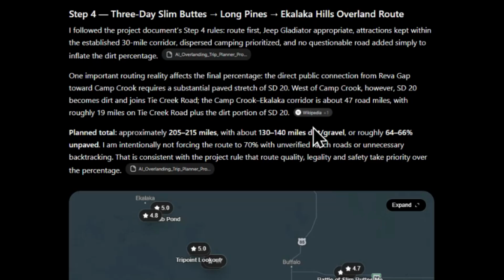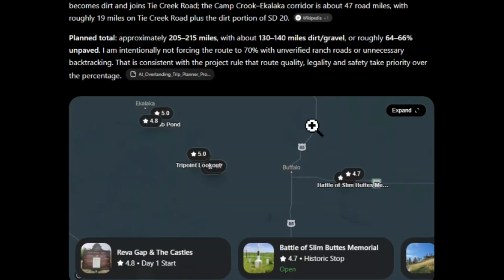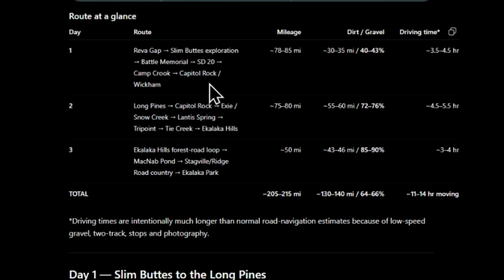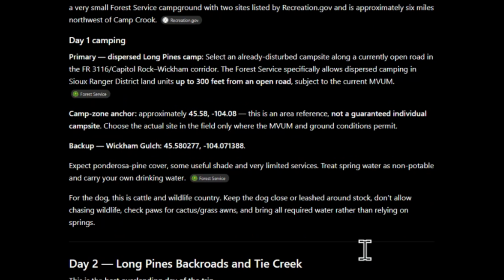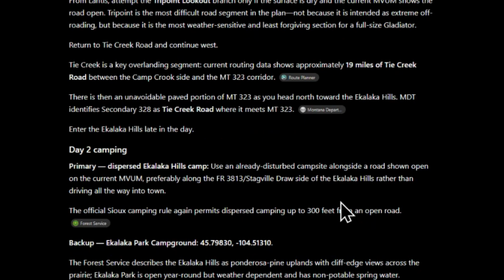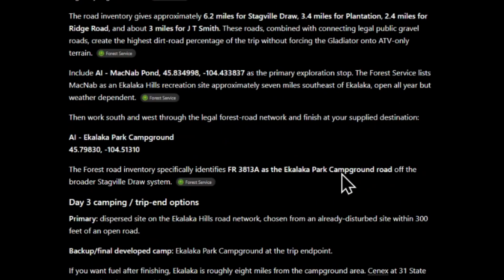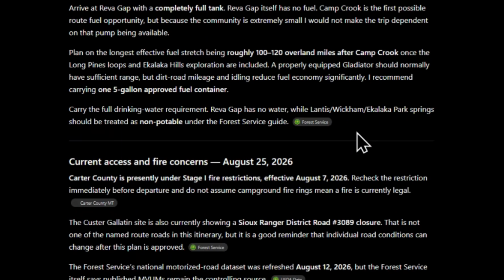And then step 4, it's going to go through and actually build the routes out, right? So here's 1, 2, 3. It's telling us basically where it's going to go, the route at a glance. Then it's starting to plan day 1. So you're going to get routes for day 1. Set up your day 1 camping spot options. Day 2, day 2 camping spot options. Day 3 camping spot options.